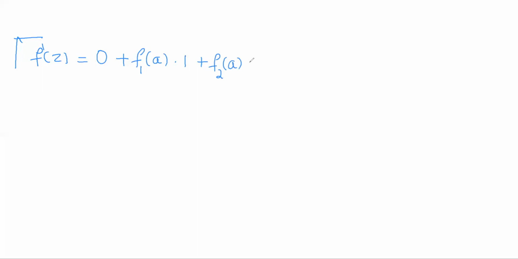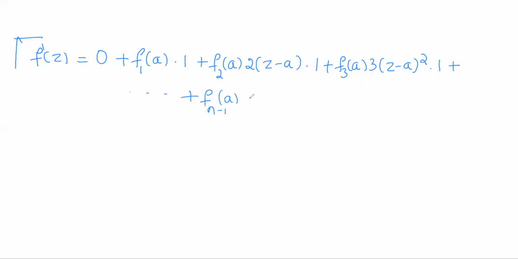Differentiation of z minus a whole square is 2 into z minus a into differentiation of z minus a, which is 1. For the fourth term, f3 of a is a constant, keep it as it is. Differentiation of z minus a whole cube is 3 into z minus a whole square into 1. Just apply the chain rule. Plus so on. So the nth term: fn minus 1 of a as it is a constant, and differentiation of z minus a whole power n minus 1 is n minus 1 into z minus a whole to the power n minus 2. Plus.